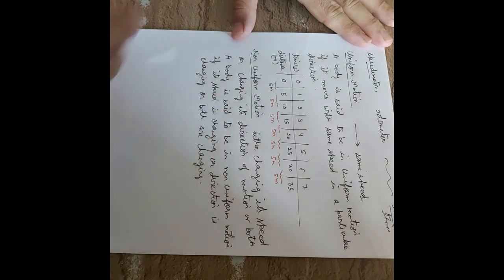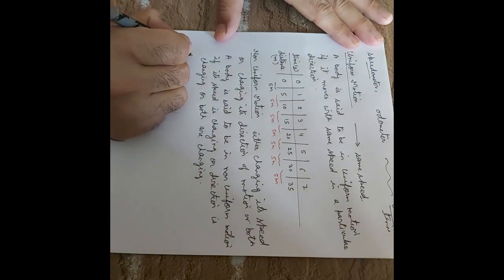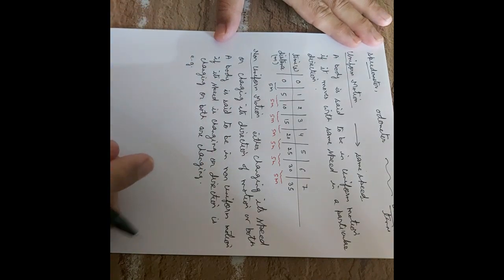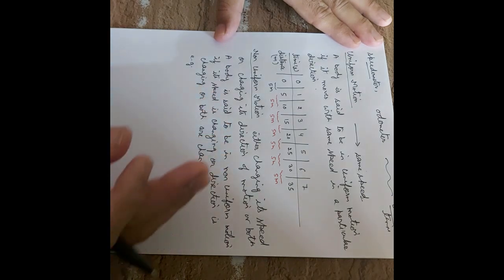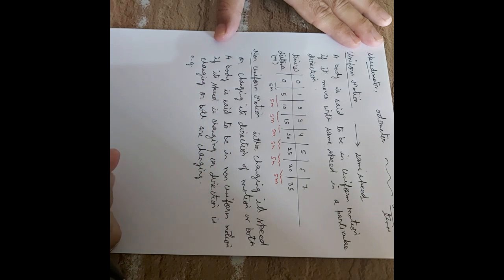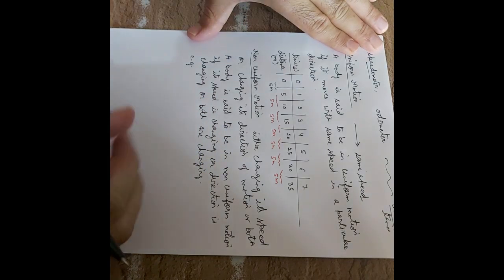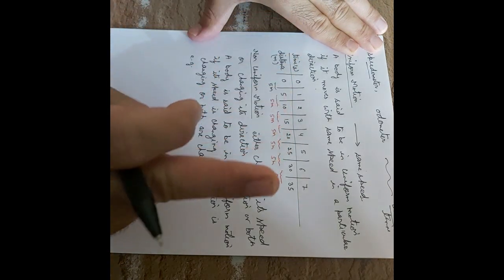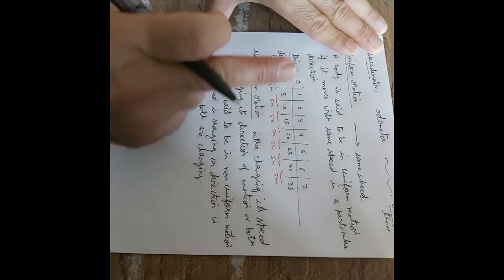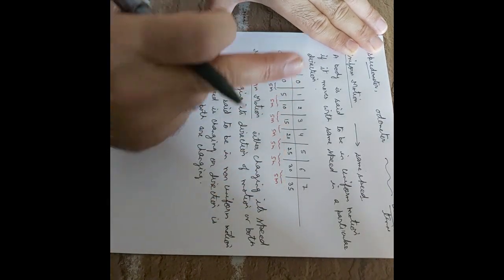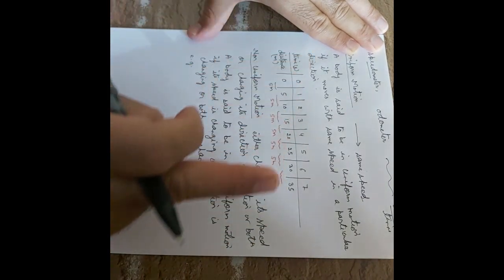Now, what are the examples of non-uniform motion? For example, when you go from your home to the school, the bus changes its speed, sometimes it stops, and sometimes it changes its direction of motion whenever it is taking turns. That motion is non-uniform motion. Another example is the motion of the bob of a simple pendulum. It is again non-uniform motion because its direction keeps on changing and there is also a change in its speed.